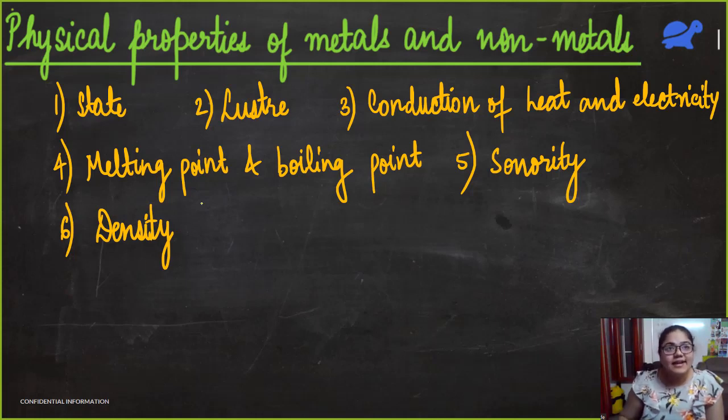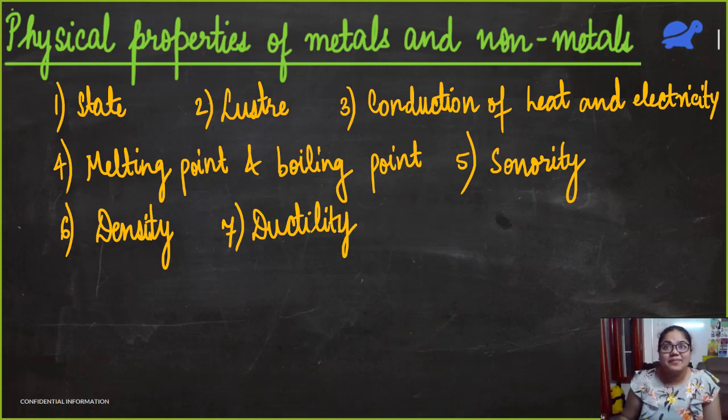What is density? Density is the mass per unit volume. And apart from density, we can also have, what am I left with? Okay, two very important properties. One is ductility. What is ductility? Metals can be drawn into thin wires without breaking. So that is ductility.